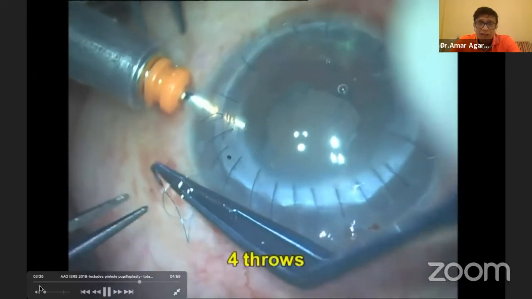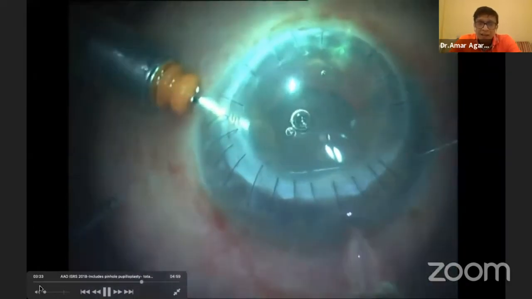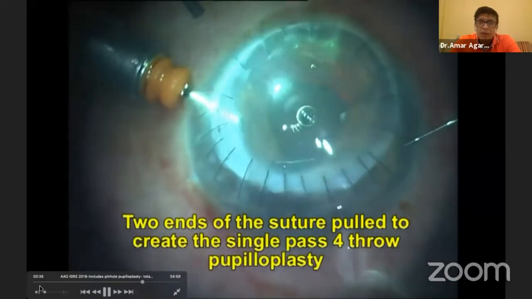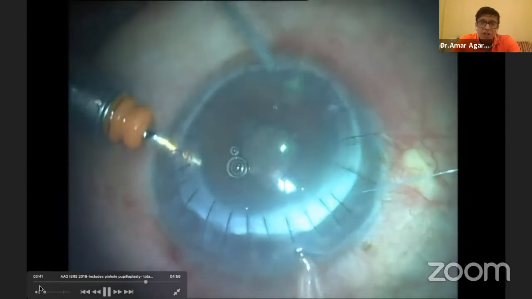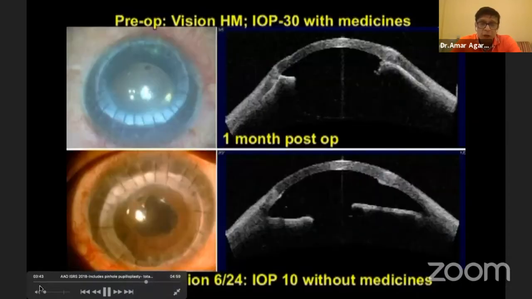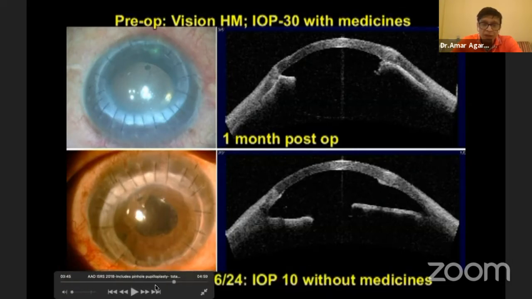One more thing, remember, in a penetrating keratoplasty, if you make it a pinhole, even the astigmatism which is there will get nullified. But here we are talking about solving the Urrets-Zavalia syndrome problem. Let's see the pre-op. Look at the anterior segment OCT pre-op and look at the post-op. Look at the pressure also, it has improved so well. The patient's vision has improved and the intraocular pressure has also come down drastically.